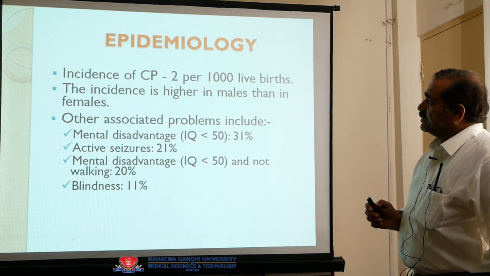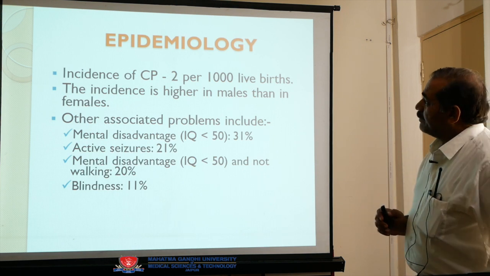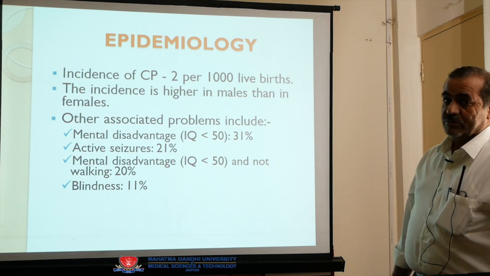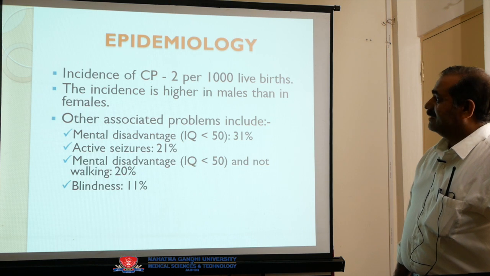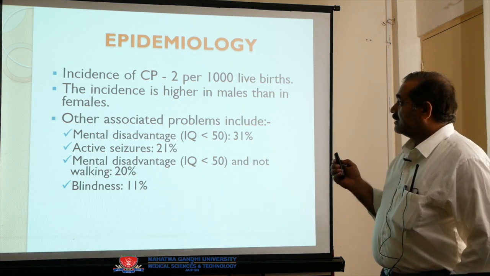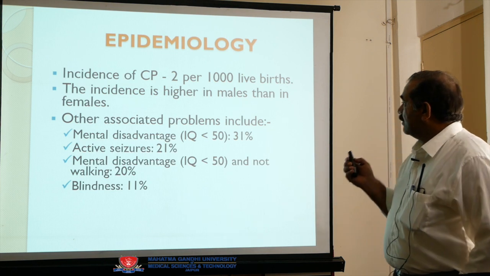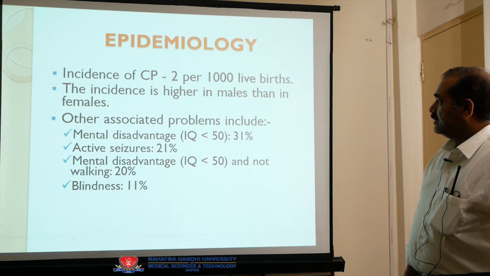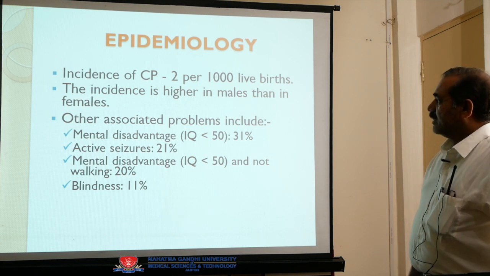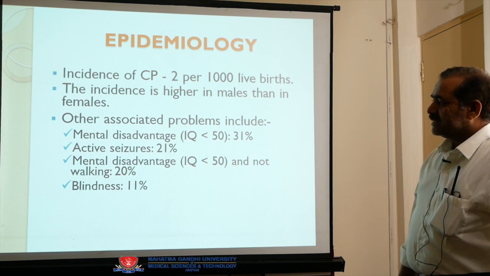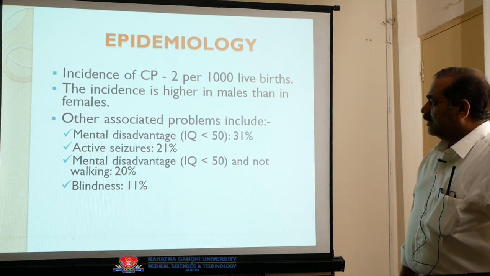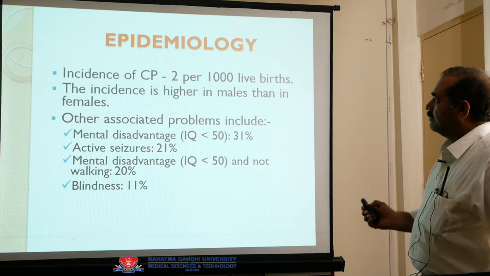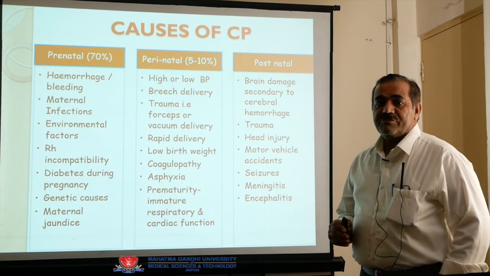Now come to the epidemiology. What is epidemiology? Incidence of CP is 2 per 100 live births. Second, the incidence is higher in males than in females, which means this condition is more common in males than females. Other associated problems include mental disadvantage, IQ is nearby 31%, active seizures 21%, mental disadvantage and not walking 20%, blindness 11%. Now come to the causes of cerebral palsy.